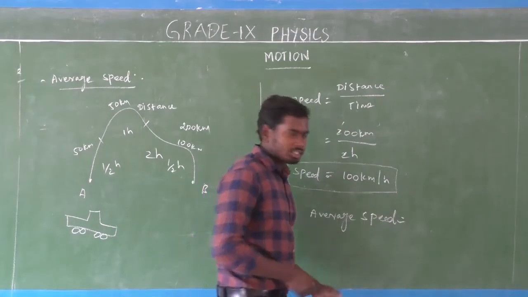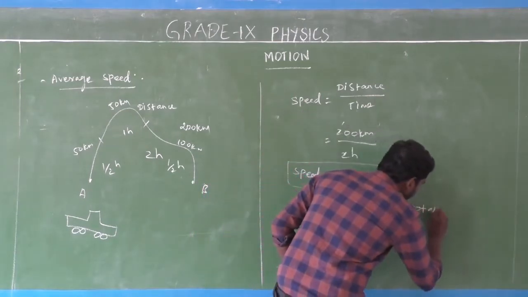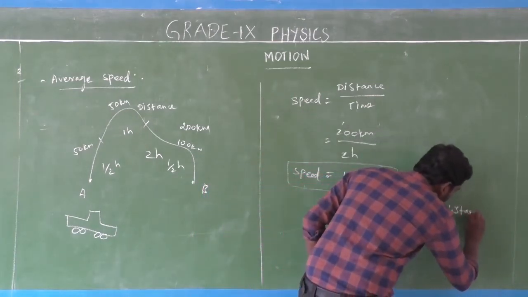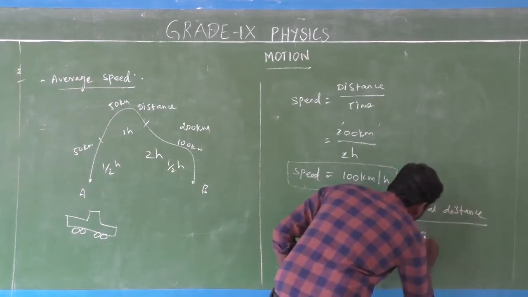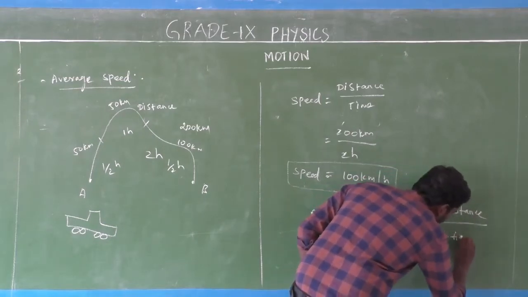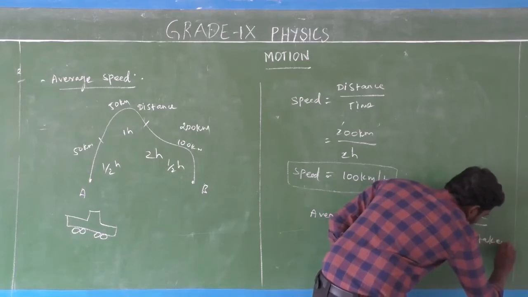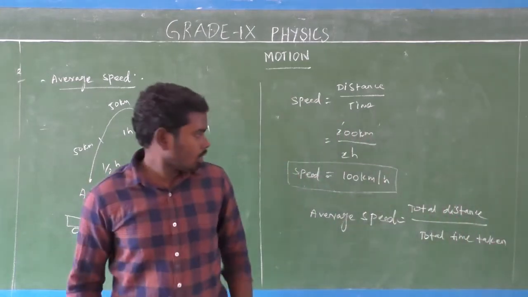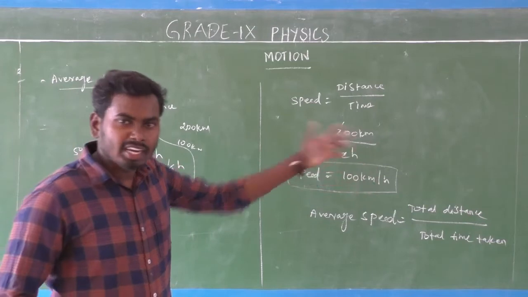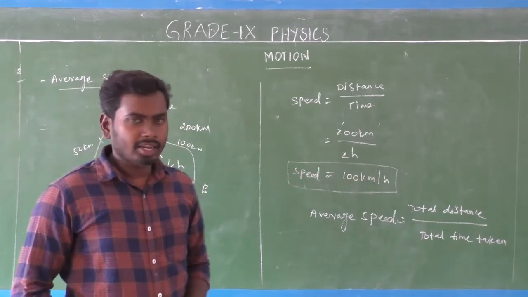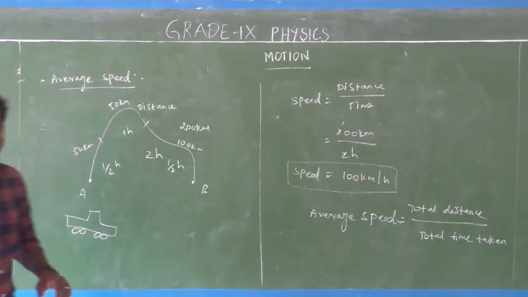So average speed is equal to total distance divided by total time taken. Here, what is the total distance?